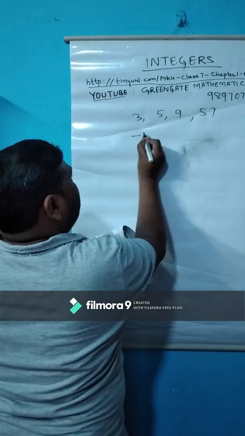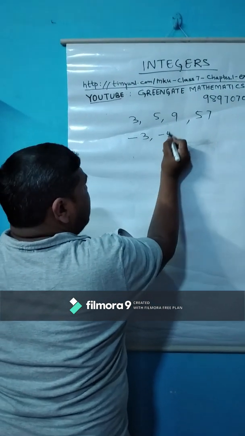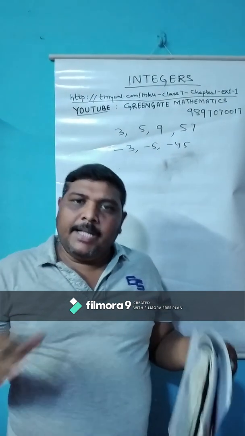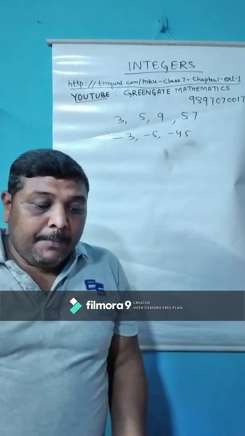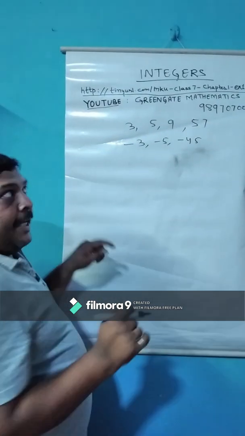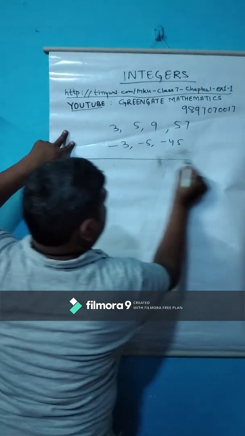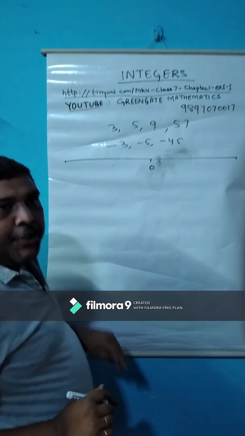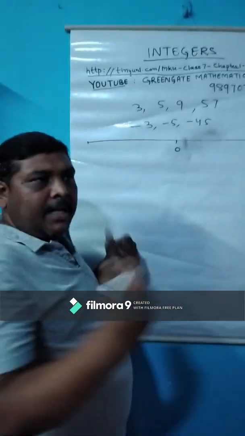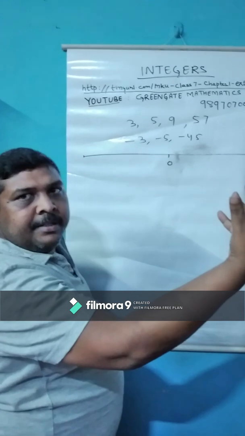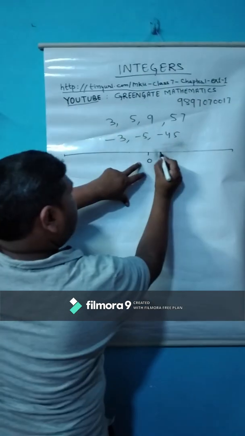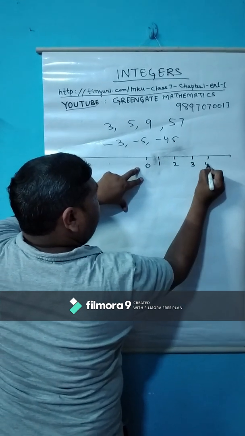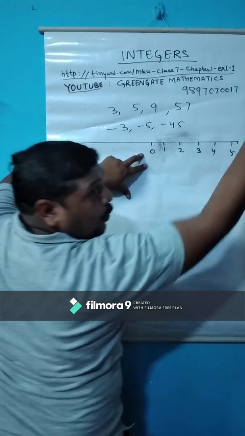Children, -3, -5, -45. These are all negative integers. If we discuss the number line, children, look at the whiteboard and try to understand. Here is 0. On the right-hand side, it will be 1, 2, 3, 4, 5 and so on.